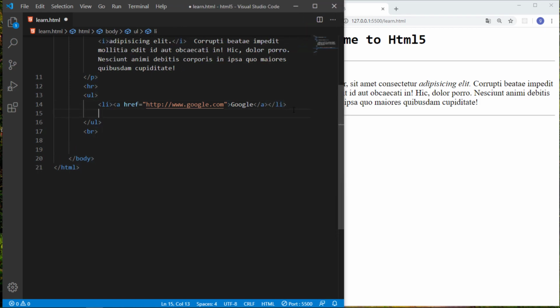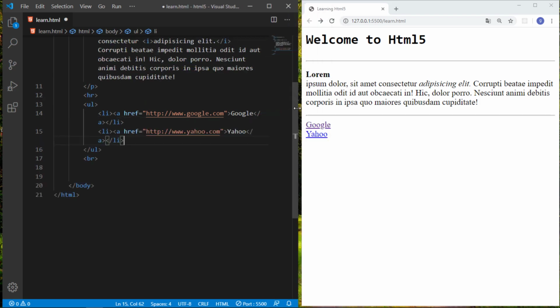And I just take another li list item and just cut paste, and just save it. So this is our unordered list. You can see the bullet signs, the dot signs with these list items. So this way unordered lists are returned.